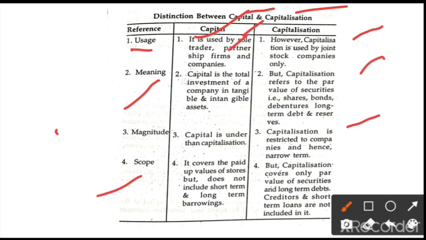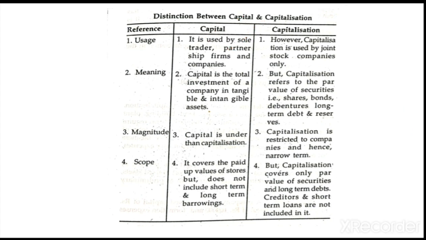It is only paid up value. But capitalization covers the par value of securities along with long term debts, creditors, and reserves; short term loans are not included in it. So this is the difference between capital and capitalization. I think you are clear about these things.